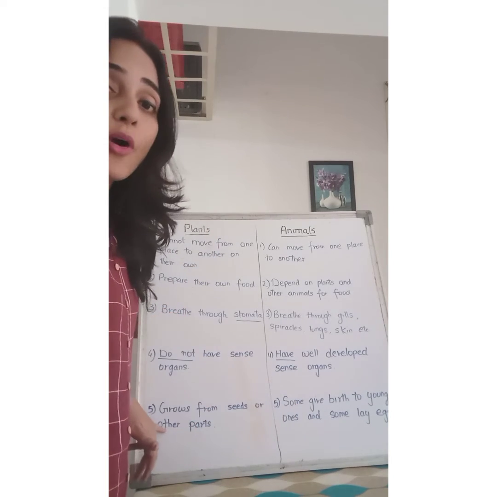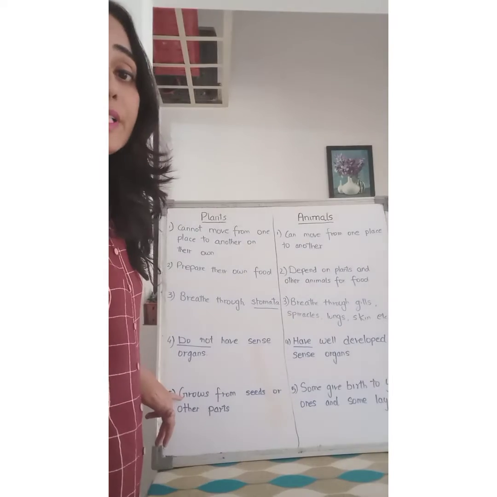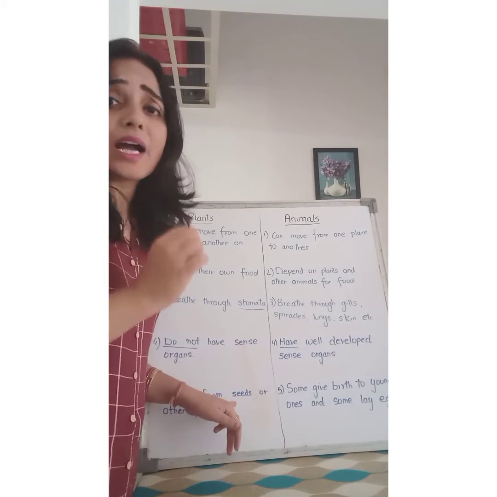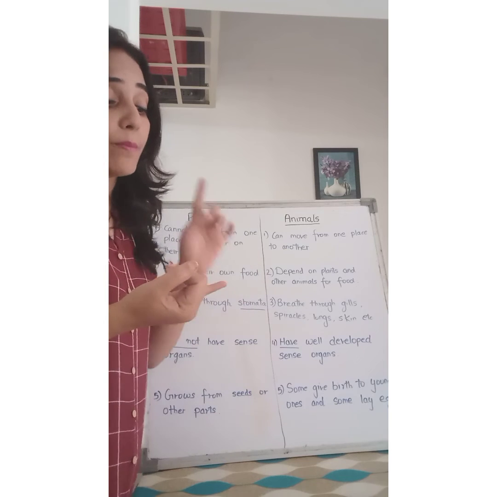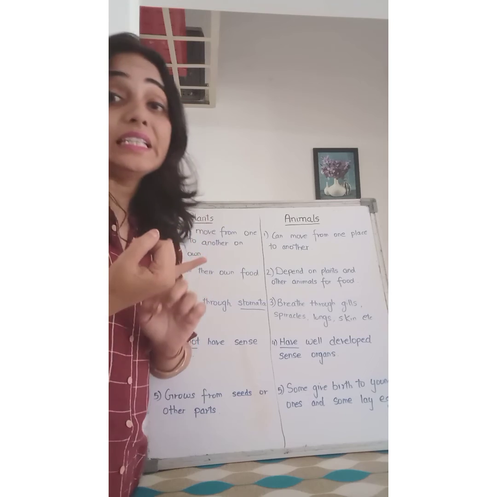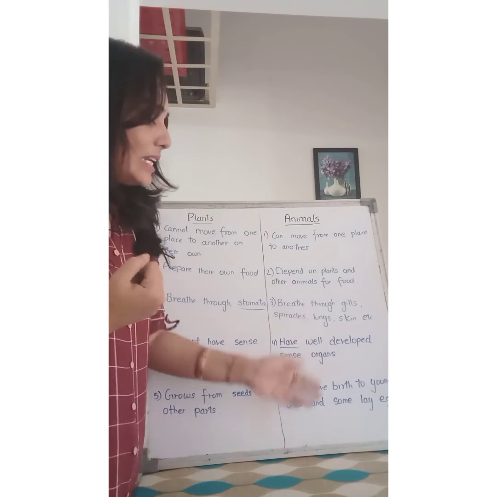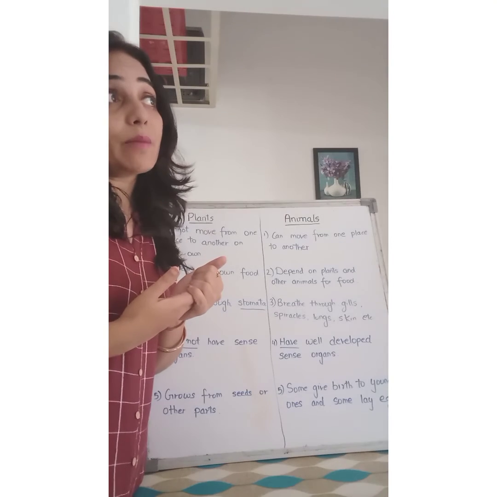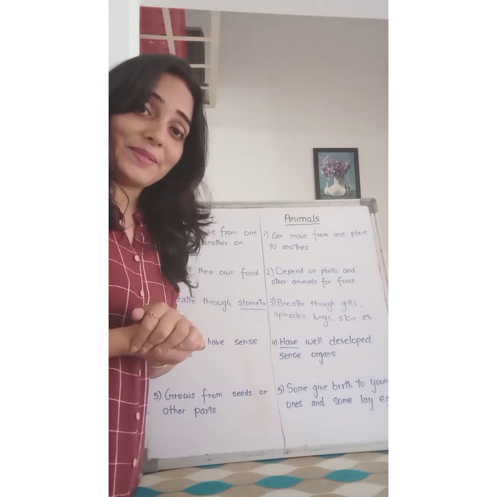Now the last point is plant grows from seeds or other parts of the plant, like it can grow from stem, it can grow from root, it can grow from leaf as well. And animals, some animals give birth to young ones, as well as some animals they lay eggs, okay.